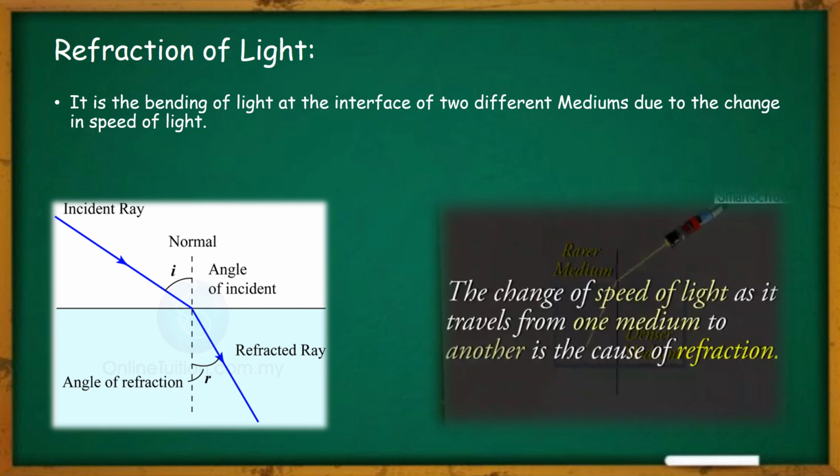For example, diamond and glass are two different transparent mediums through which light can travel, but one is optically denser and another one is optically rarer. What is the meaning of it? This actually depends upon the refractive index. When I teach you the refractive index, I will say more about it. So rarer and denser medium means one is optically dense and another is optically rare, that is, one is less dense and another one is more dense.